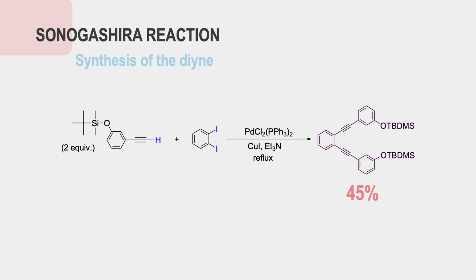The reaction continues with the terminal alkyne and the diiodo compound in the presence of a palladium and a copper catalyst, with triethylamine acting as a base and a solvent. The reaction was conducted under argon because palladium is unstable in the presence of oxygen. We did run into a couple of hiccups with this reaction. We ran it on too large of a scale, so the magnetic stir bars we were using weren't sufficient for the amount of viscous liquid we had to work with, so we had a poorer yield due to the lack of mixing. The product was also purified by silica gel column chromatography, and the yield was 45%.